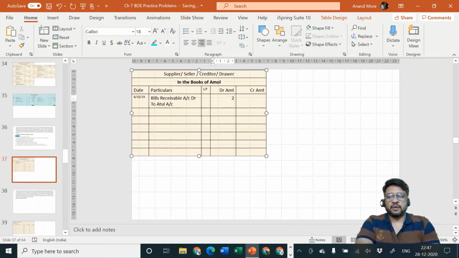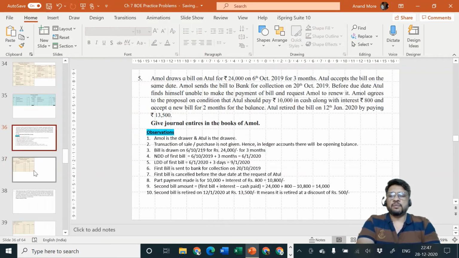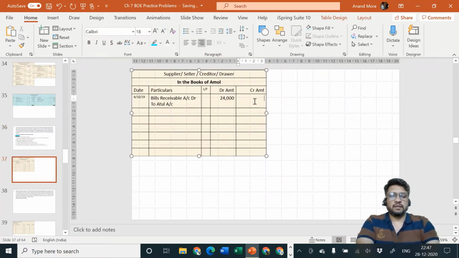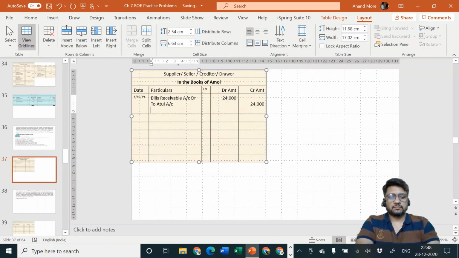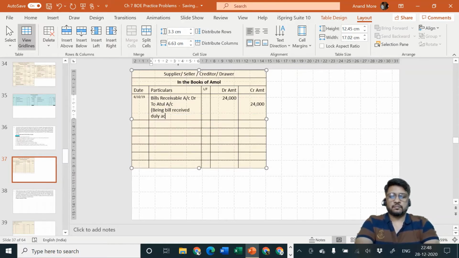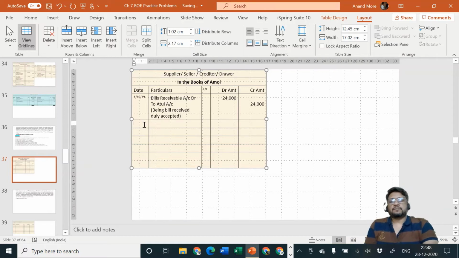Amount is rupees how much? 24,000 was the amount of bill. Original bill was of rupees 24,000. Being bill received, duly accepted. Okay, first entry is complete.